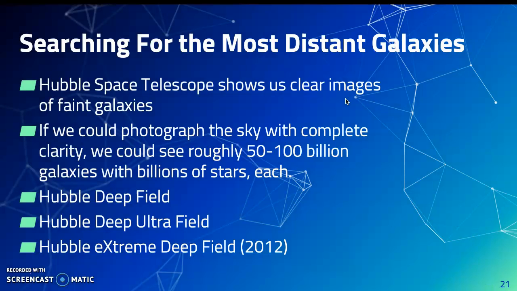Now let's talk about what we're doing to get a glimpse of the most distant galaxies. We use the Hubble Space Telescope to get us a clear image of faint galaxies. There are so many galaxies to observe in the universe. If we could photograph it with complete clarity, then we would see roughly 50 to 100 billion galaxies with billions of stars each. The Hubble Deep Field contains several thousand extremely deep galaxies, and the Hubble Ultra Deep Field and the Hubble Extreme Deep Field each contain even more than the Hubble Deep Field.